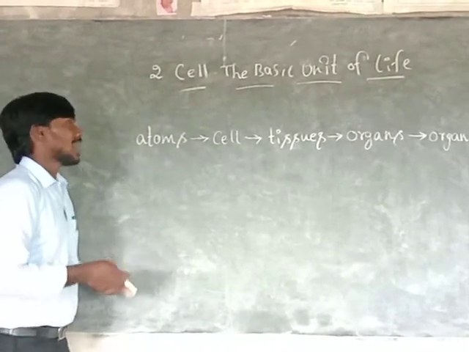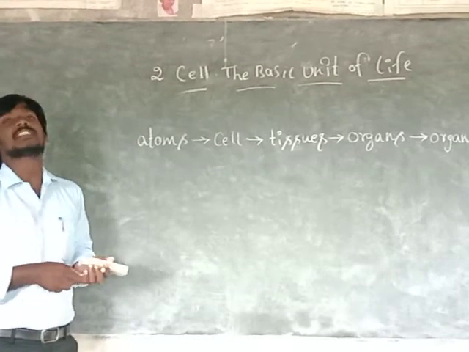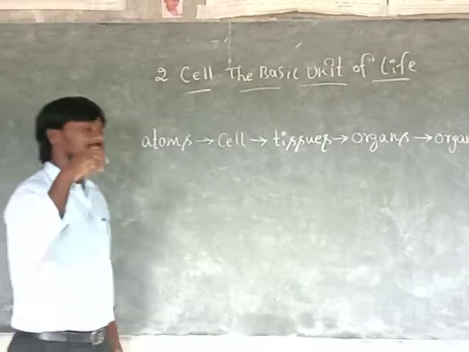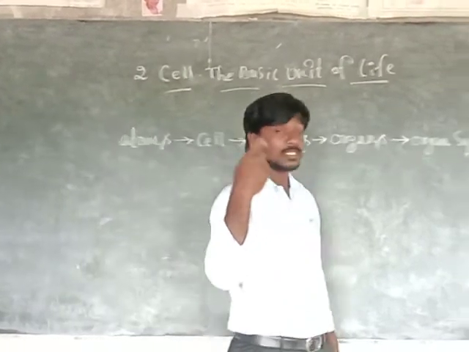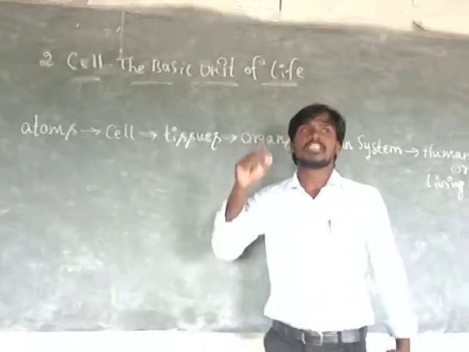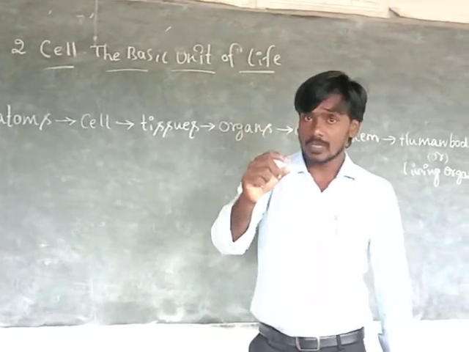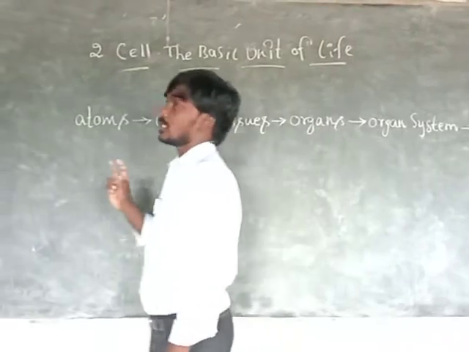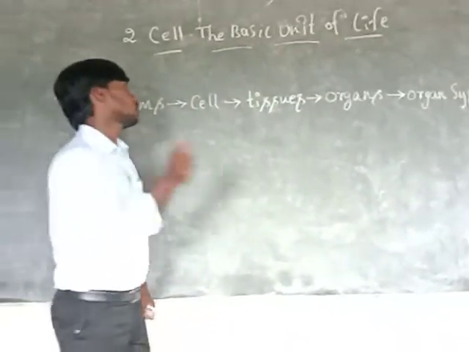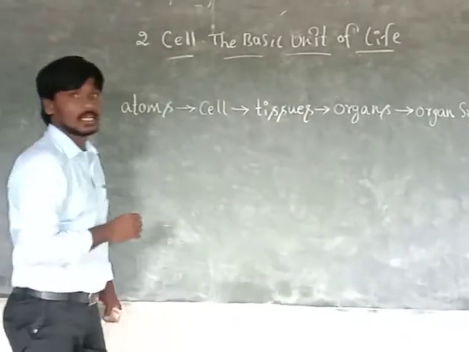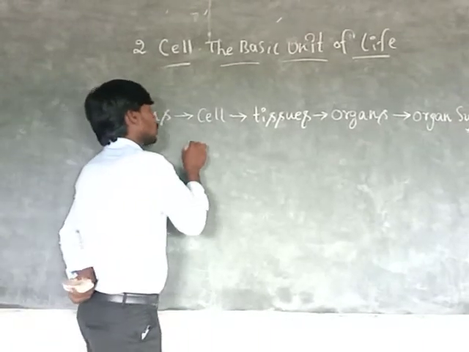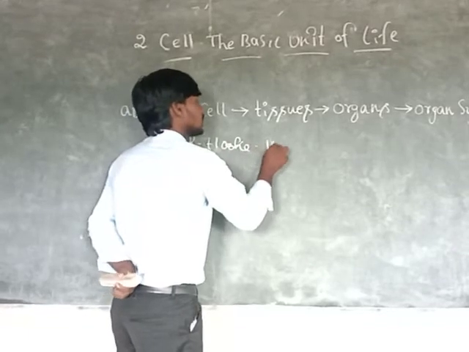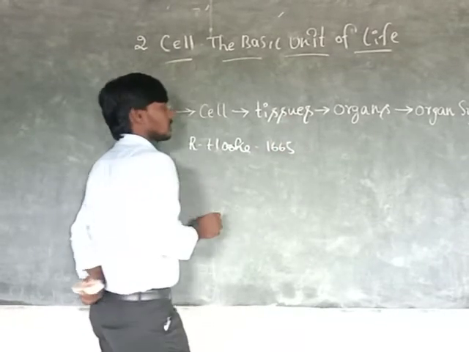The cell is very small in size, and cells come in very different sizes. Some are very small cells and some are very big cells. Now we are going to discuss the cell. The first one: who discovered the cell? Robert Hooke, in 1665.